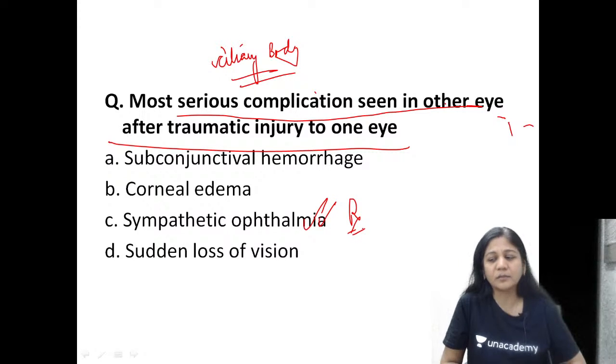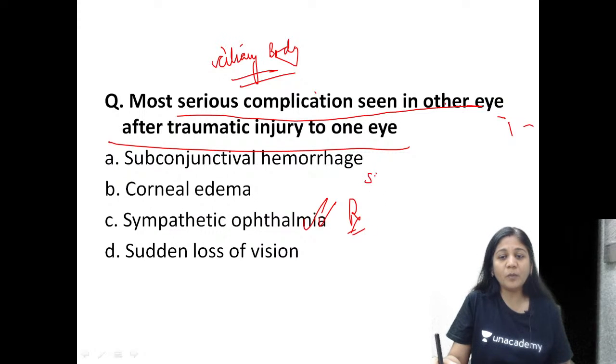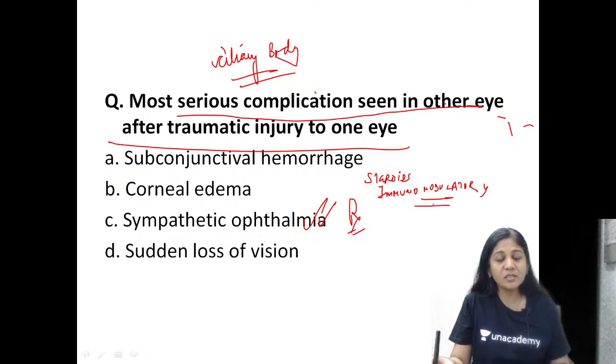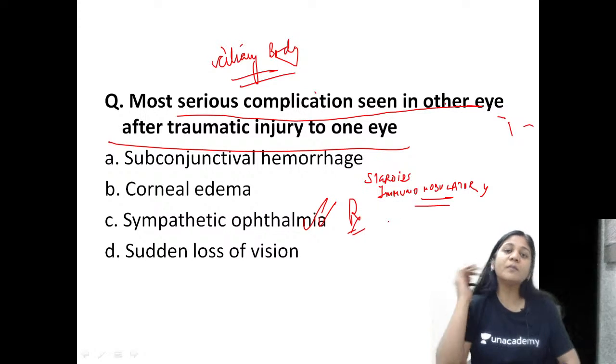The treatment is that you must give a lot of steroids and immunomodulatory agents also, because you want to suppress the inflammation, the panuveitis.